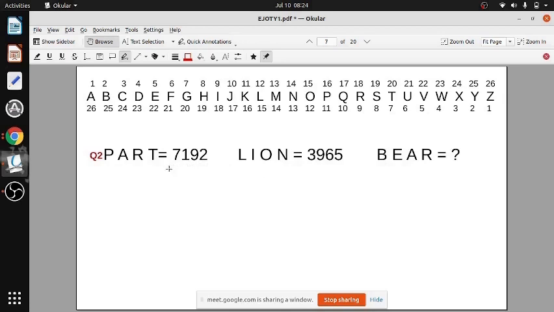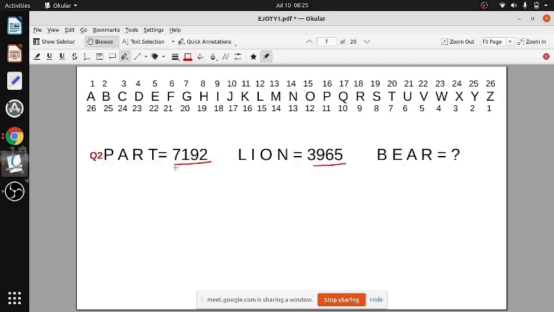PART equal to 7192, LION equal to 3965, BEAR equal to how much? Now see, first of all the number of letters is equal to the number of digits: 4 letters, 4 digits. By adding, 7000 will not come. The value of each letter is up to 25, so for 4 letters the maximum will be 100 or 120. 7000 will not come, so obviously it is not adding, it is letter by letter substitution.